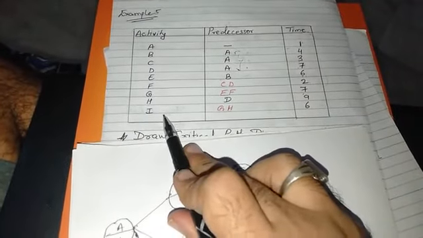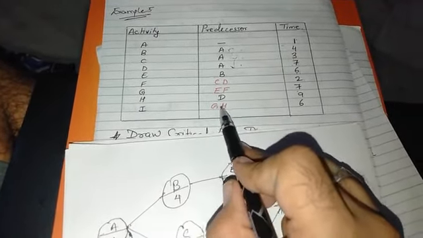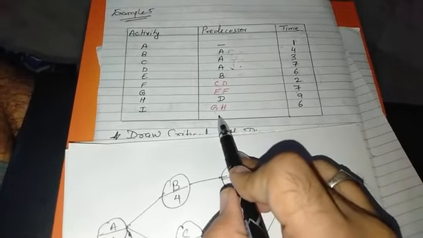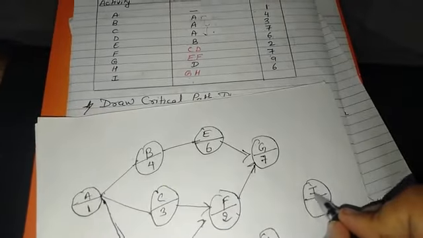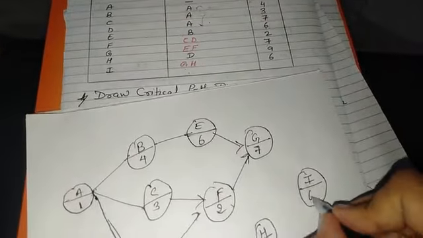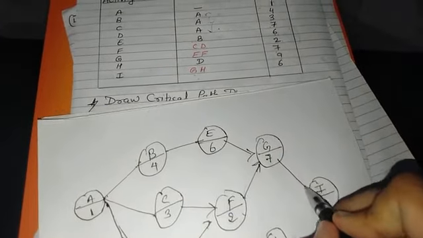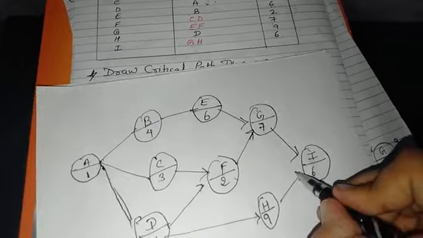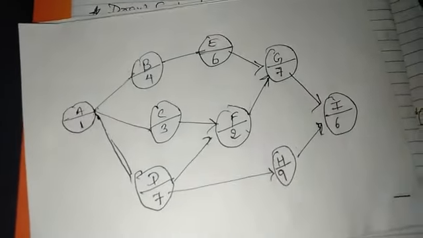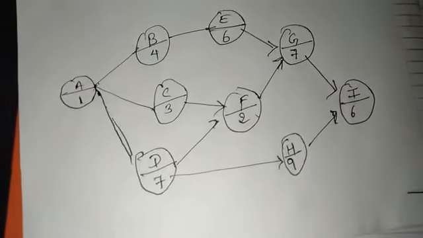After that, the predecessors of I would be G and H. So we make activity I, and the duration is 6 days. We make the arrows from G and H. So this is my network, and it is completed.